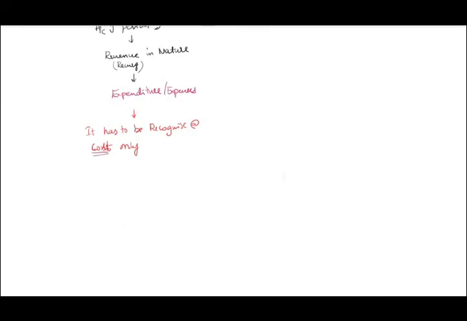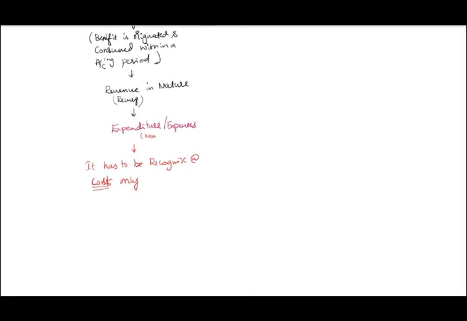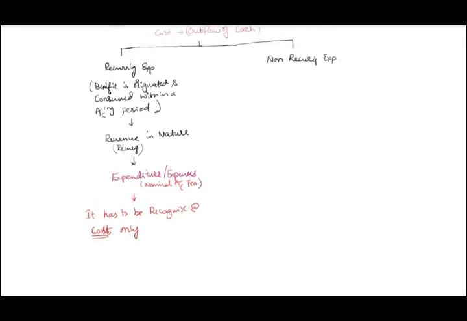Always, expenditure has to be recognized at cost. Expenditure means a nominal account transaction. If it is recurring in nature, we call it revenue expenditure, and expenses have to be accounted based on nominal account transaction. What a nominal account is, you will understand in chapter number 5. For the time being, expenses means, Uday, every month you have to pay salary. Every month, therefore it is a recurring expenditure. Every month you have to pay rent.